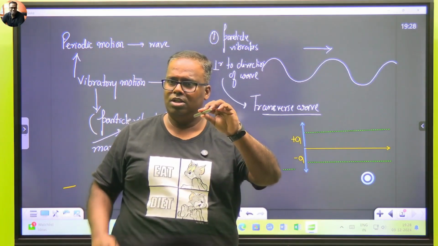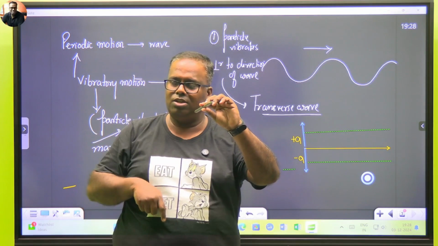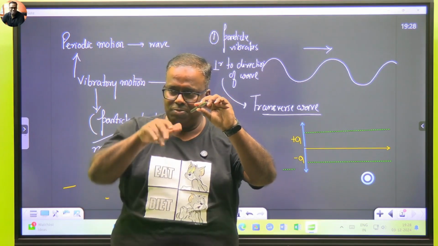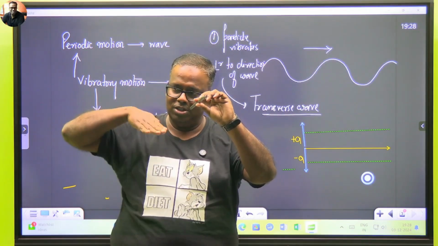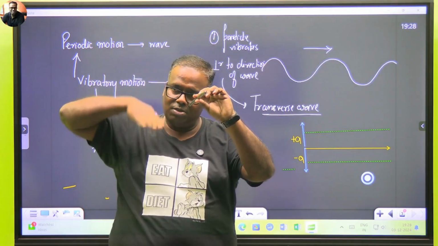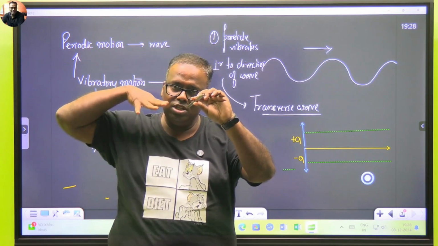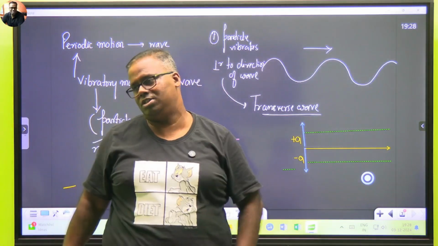Well, why not? Take a stone and just pelt it on a lake. Don't you see the ripples going? The ripples are also actually vibrating up and down. What is the vibration? The vibration is up and down. But you see the ripple going in this direction. Water wave is a transverse wave.